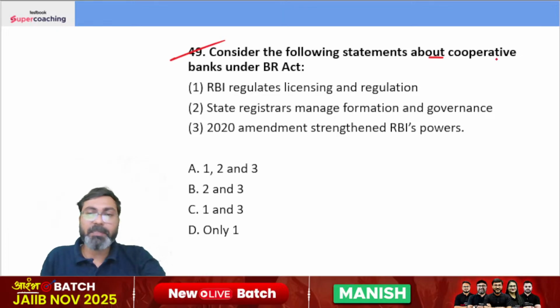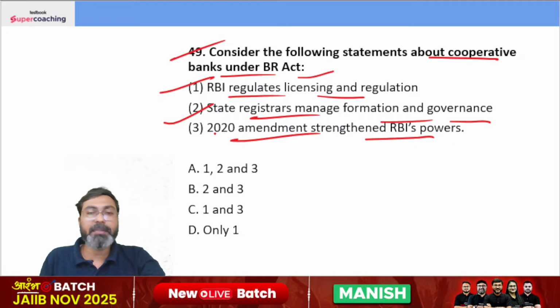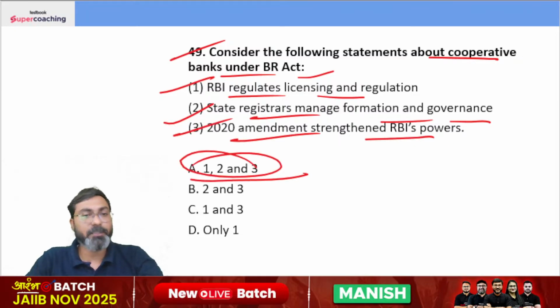Consider the following statements about cooperative banks under Banking Regulation Act. RBI regulates licensing and regulation. Yes, it does. State registrars manage formation and governance. 2020 amendment strengthened the RBI powers. 1, 2, and 3 is the right answer.